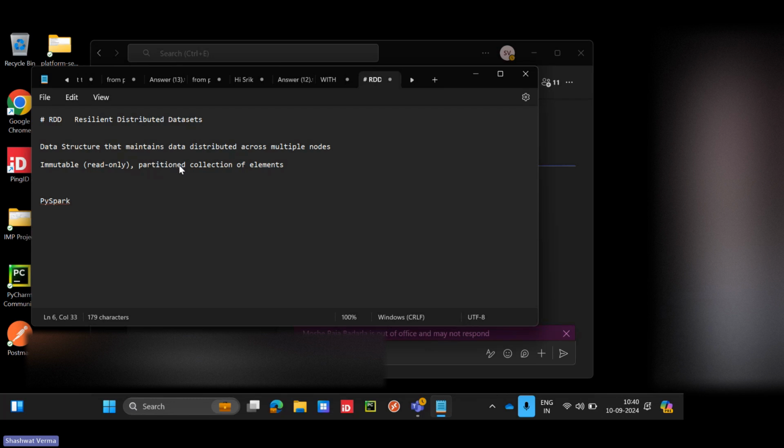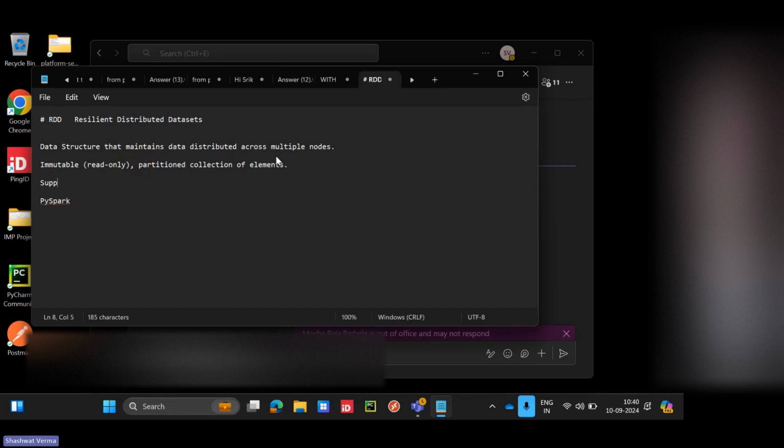That's why we call it an immutable partitioned collection of elements. The algorithm does it based on the capacity of the nodes.